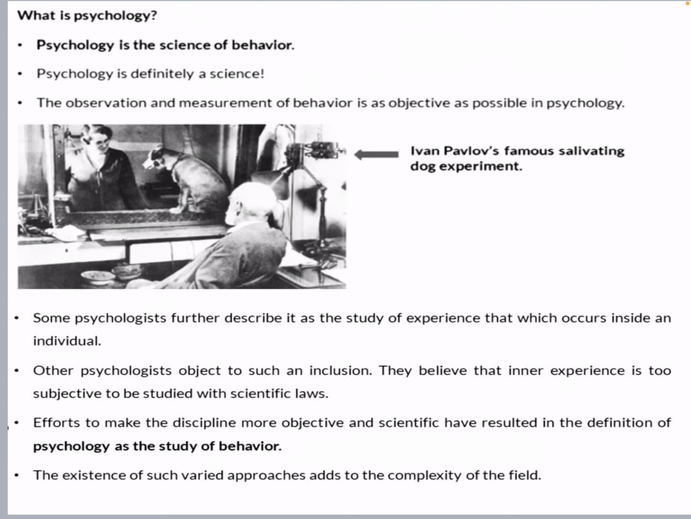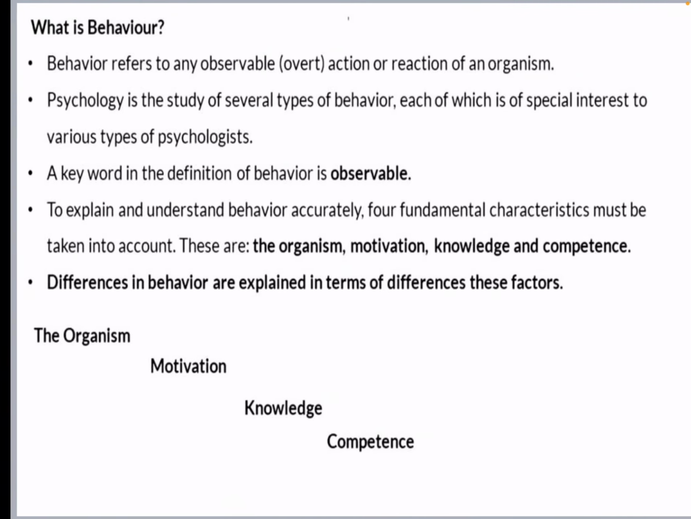Efforts to make the discipline more objective and scientific have resulted in a definition of psychology as the study of behavior. Then we have some scientific methods and some examples, given that psychology is all about studying behavior. The existence of such varied approaches adds complexity to the field. It means there is not only one approach: cognitive behavior therapy is behavioristic, cognitive science is something else, and there are structuralist approaches too. Parapsychology is a huge branch as well. So the subject has several fields, and that creates some of the complexities.